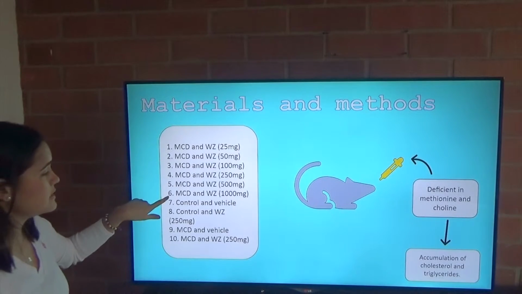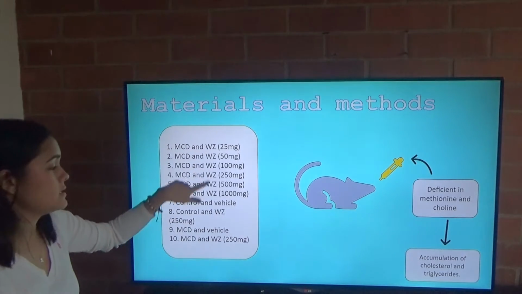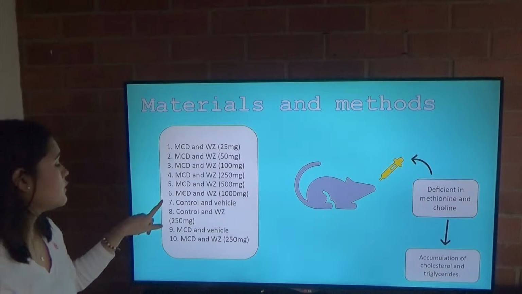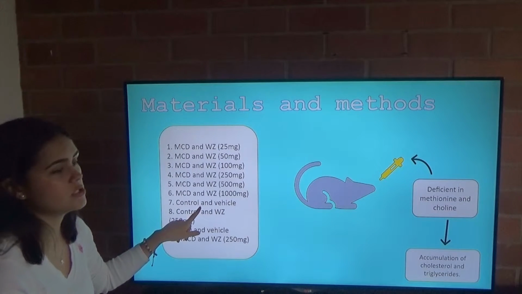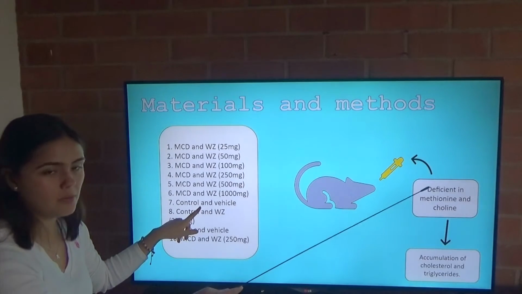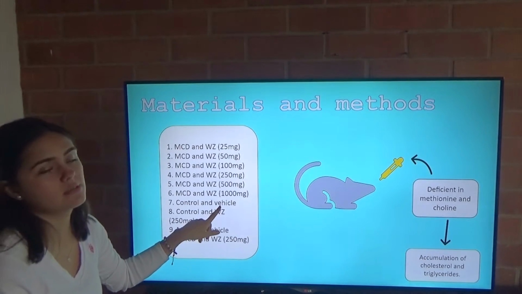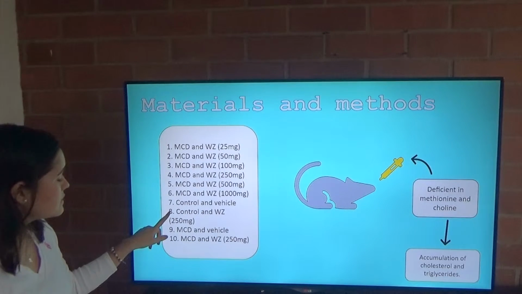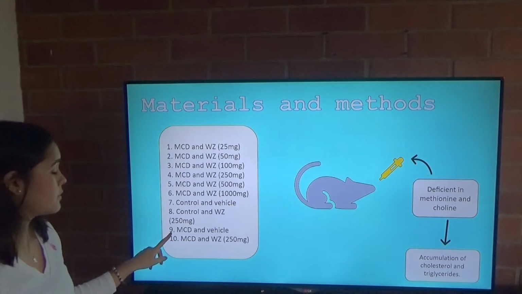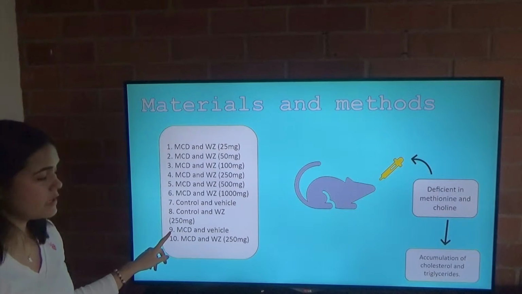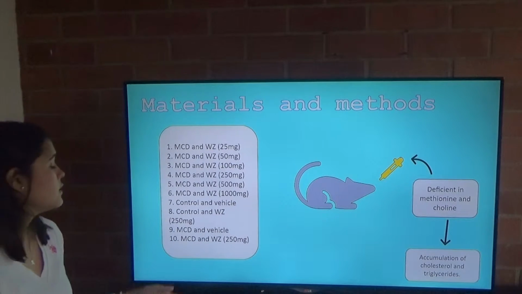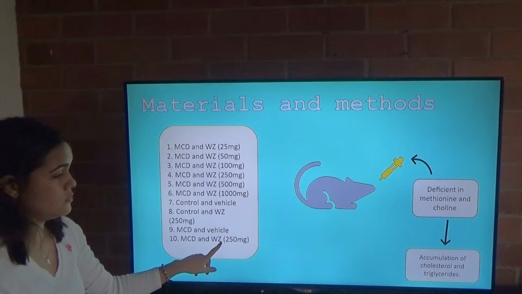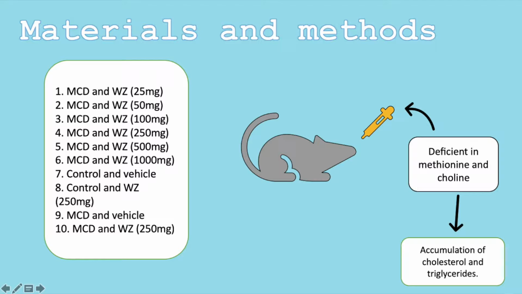So from group 1 to 6, they were fed with the MCD diet plus the Wuzhi capsule in different doses. For group 7, there was the control diet, which is a diet that has these amino acids, and with the vehicle, which is saline solution. Group number 8 was the control with the Wuzhi capsule. Group number 9 was the MCD diet and the vehicle, and finally group number 10, for verification, again with the MCD diet and the Wuzhi capsule. Mice from group 7 to 10 were sacrificed after feeding them for 5 weeks. Their sera were isolated and the livers were excised rapidly and stored for later analysis.